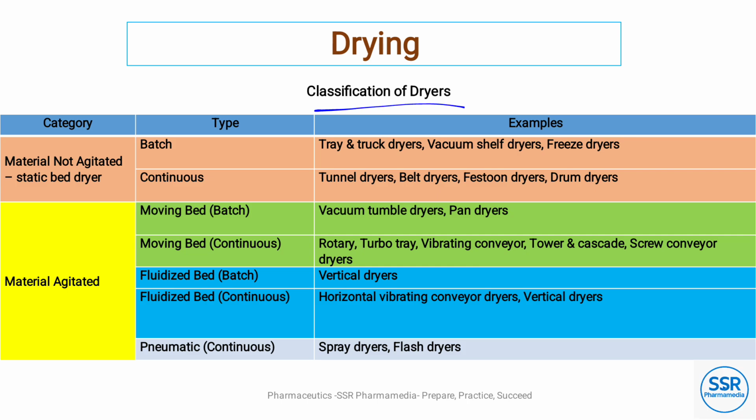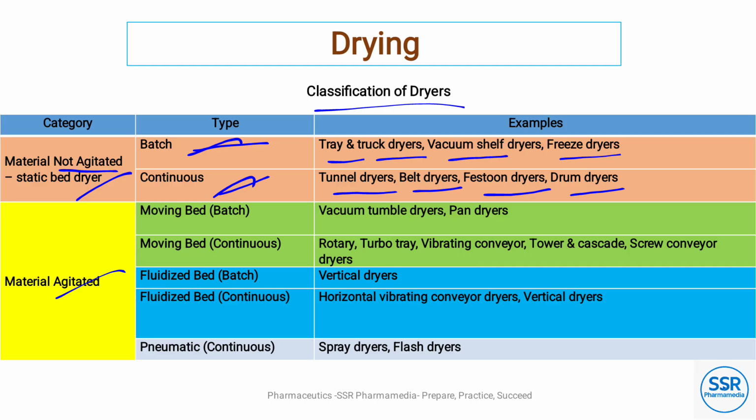Next is the classification of dryers. Dryers are classified based on category: material not agitated, also called static bed dryers, and material agitated. Material not agitated has two types, batch and continuous. Under batch, the dryers are tray dryer, truck dryer, vacuum shelf dryer and freeze dryer. Continuous processes include tunnel dryer, belt dryer, festoon dryer and drum dryer.